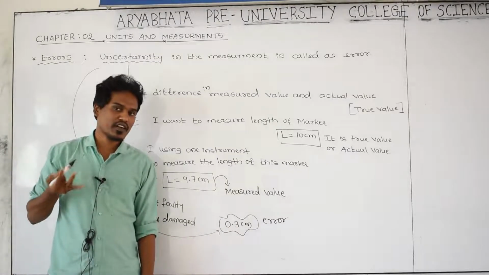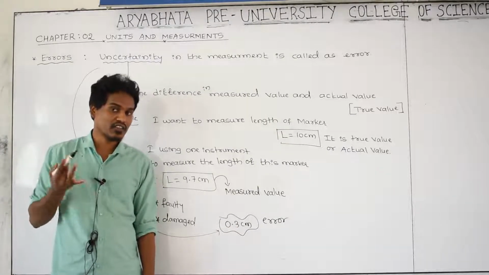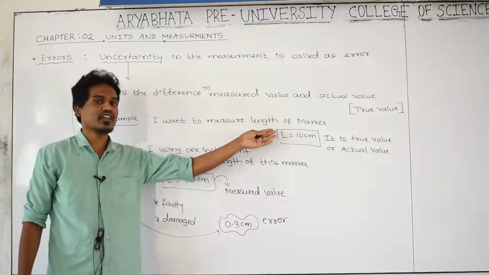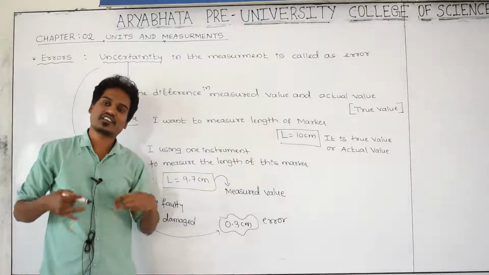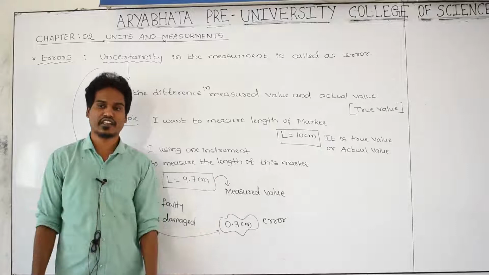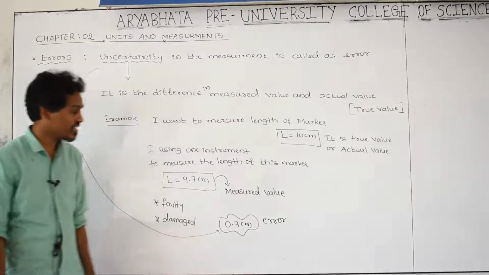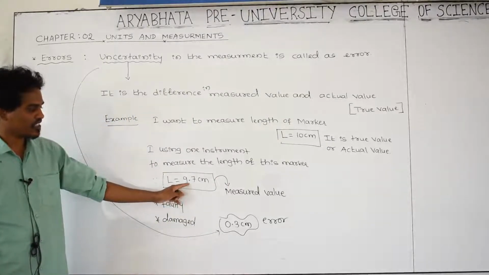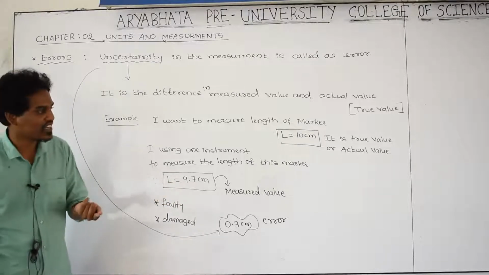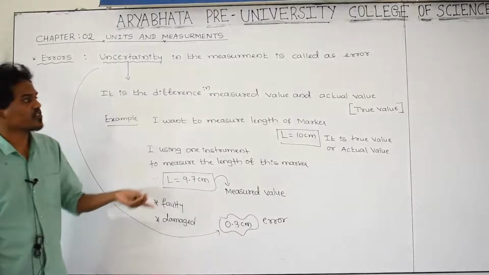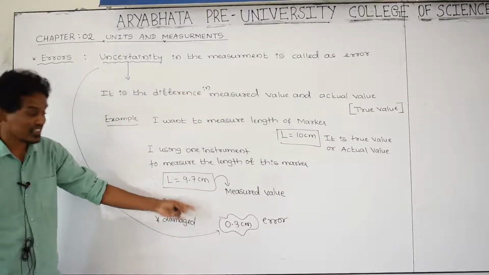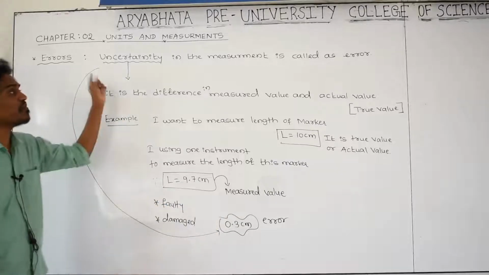If after measuring with the instrument it had come as 10, then the true value and measured value would be exactly the same, then there is no error, there is no uncertainty. But after measuring by this instrument, this is not correct, it has an error, it has an uncertainty. How much uncertainty? That is the difference of the real value and this measured value, 0.3 centimeter. Yes, this is uncertainty in the measurement.